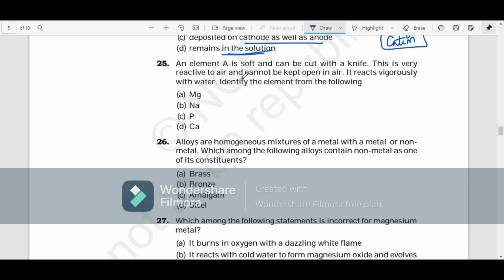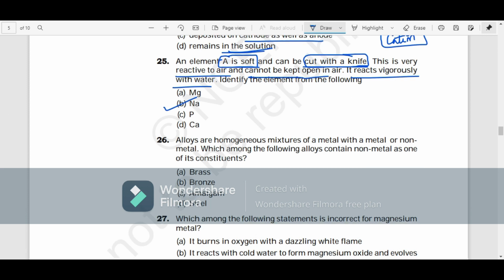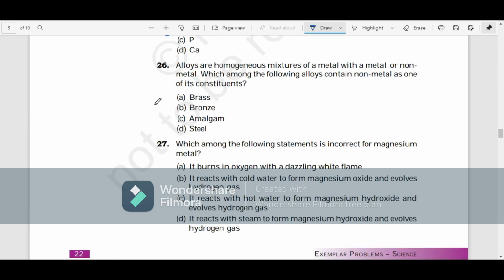Now, an element A is soft and can be cut with a knife. It is very reactive to air, cannot be kept in the open, and it reacts vigorously with water. Identify this one. If you see, the one that is soft and can be cut with a knife is the property of one such metal which is called sodium. Sodium can easily be cut with a knife.